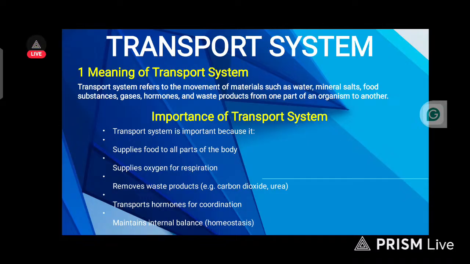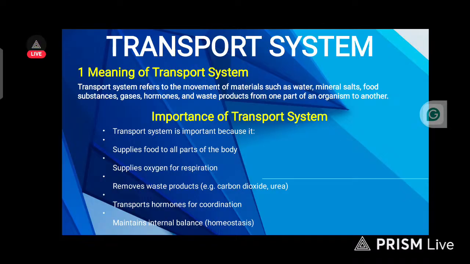Just as I've said yesterday, we started this topic yesterday, though we only practiced questions based on the topic. So when you say transport system, there are transport systems in plant and animal. What is transport system? That's the meaning of transport system.